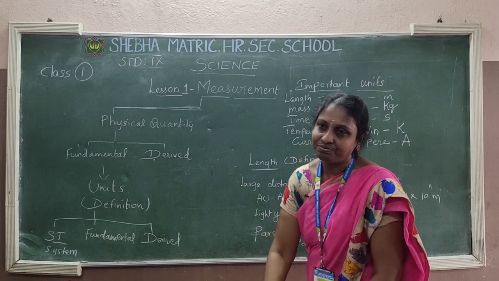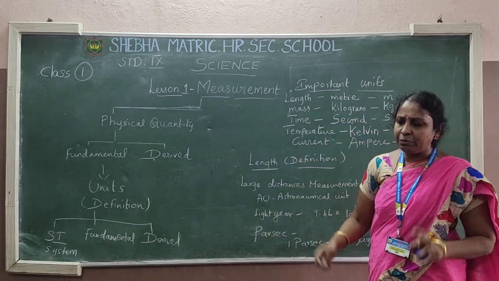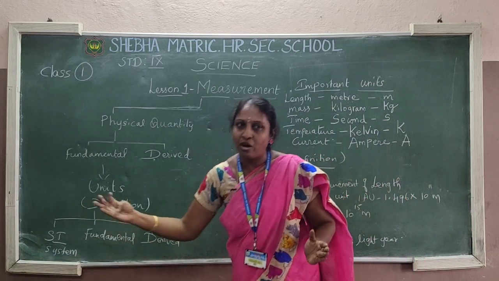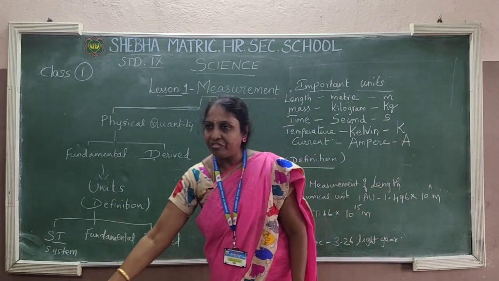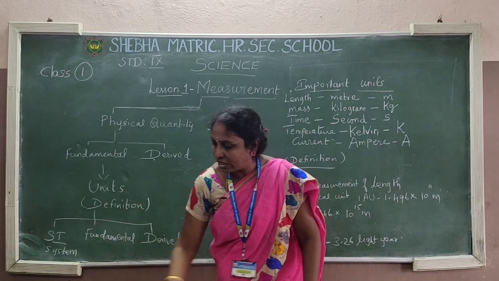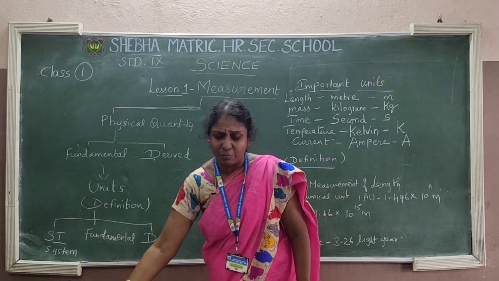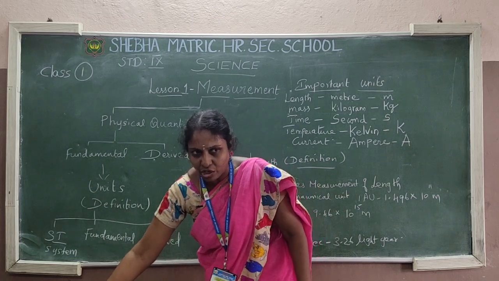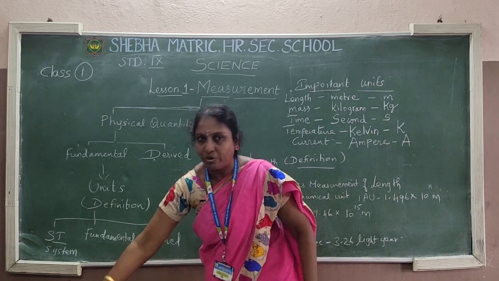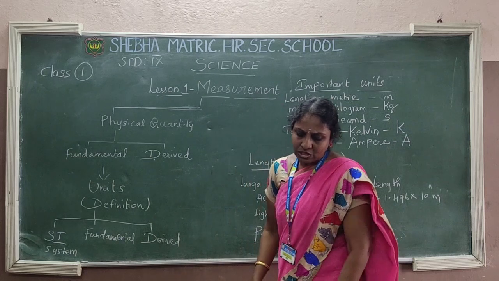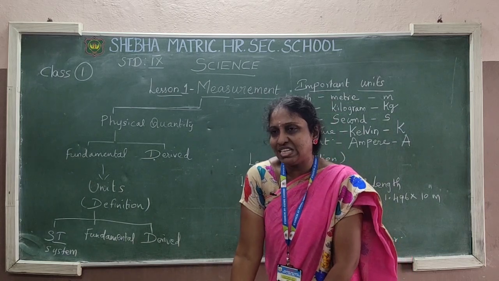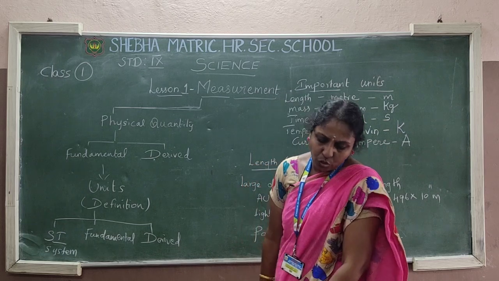What is length? Everybody know what is length? Length is the distance between the 2 points, one edge to another edge. This table I am taking as an example. How we measure the length. You take this point and this point, and the distance between these 2 points is called what? Length. So I am defining length now. Length is the distance between the 2 points.